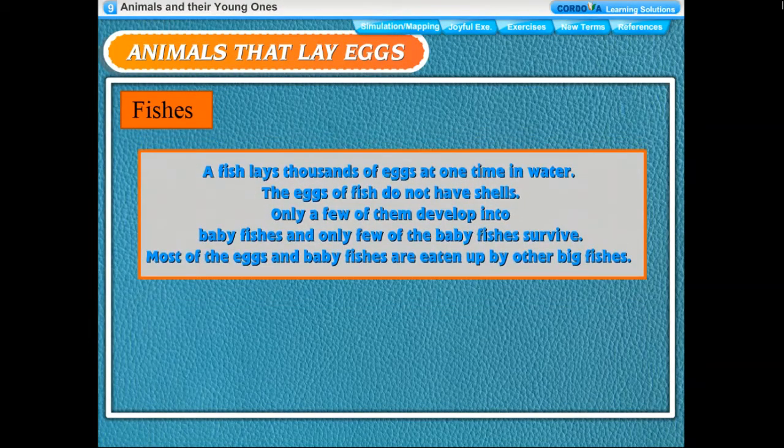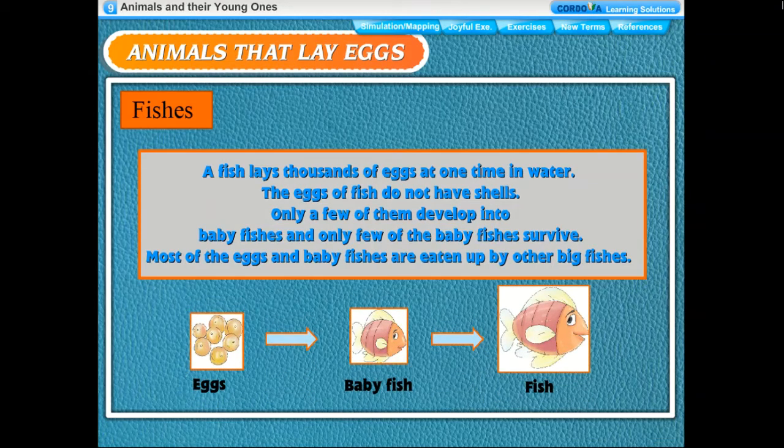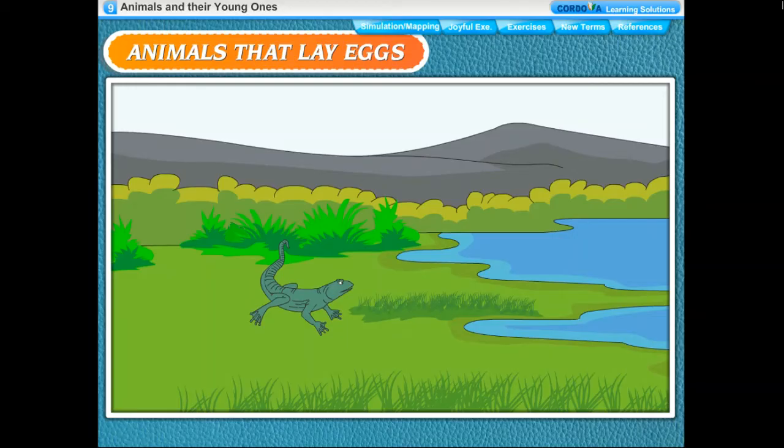Fishes. A fish lays thousands of eggs at one time in water. The eggs of fish do not have shells. Only a few of them develop into baby fishes and only few of the baby fishes survive. Most of the eggs and baby fishes are eaten up by other big fishes. Eggs, baby fish, fish.